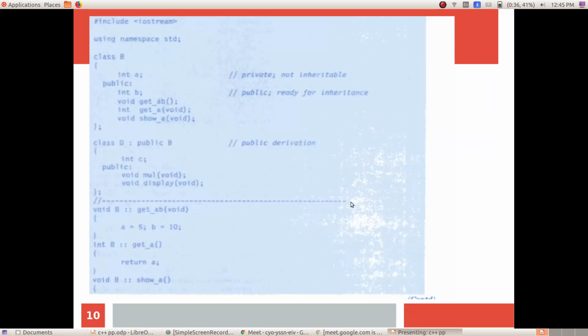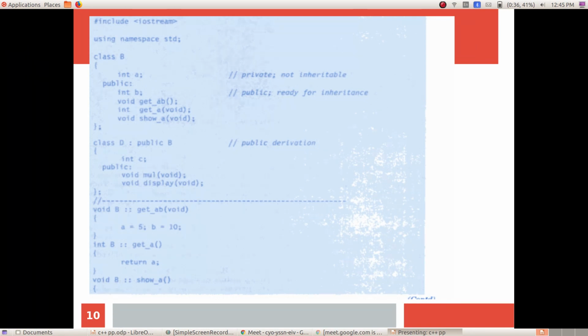Let us see that. I hope you can see my screen. This is a program. There are two classes here, class B and class D. In class B, we have only one private data member, that is int a. a is a private variable, a private data member.